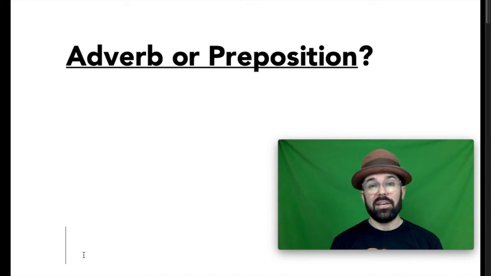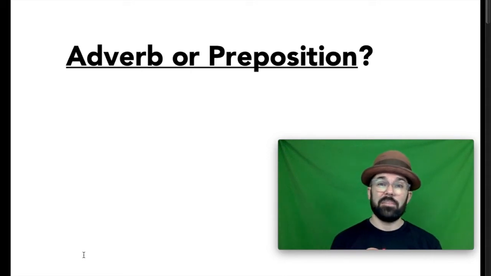Today we are going to look at the difference between adverbs and prepositions, mostly in the context of words that could be either. Sometimes words on the preposition list can behave as adverbs, depending on the context and usage of the sentence. Just because it's on the preposition list doesn't mean it's always behaving as a preposition. Let's take a look at some examples.